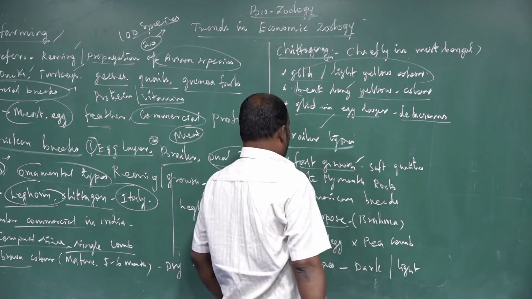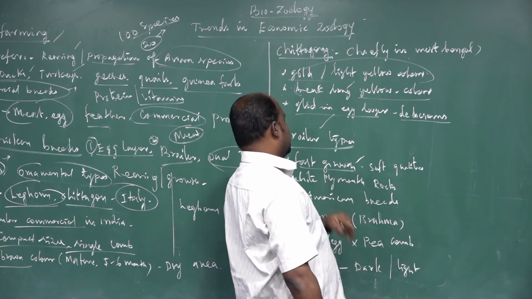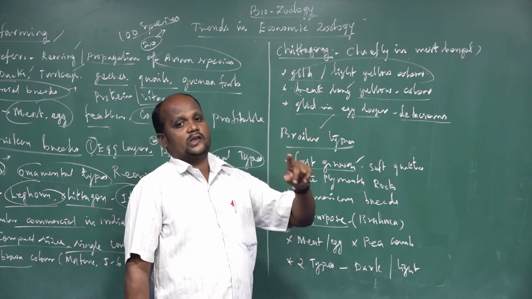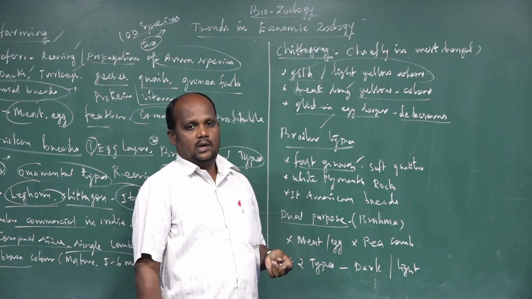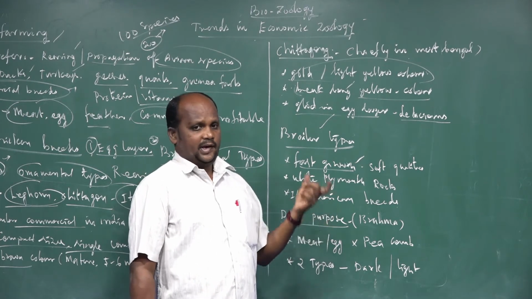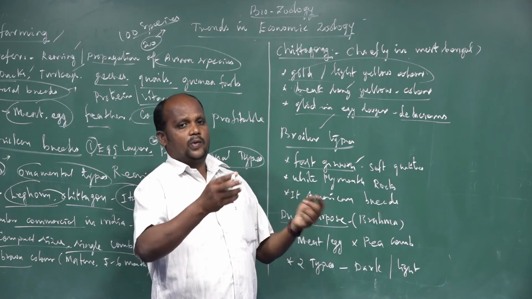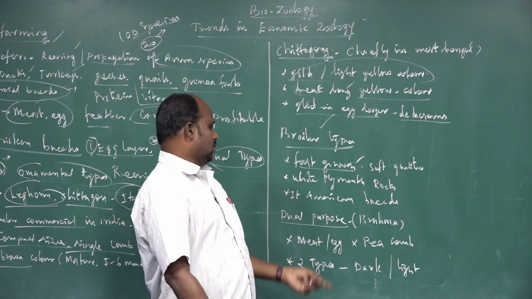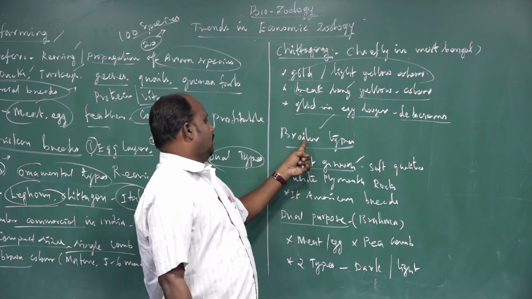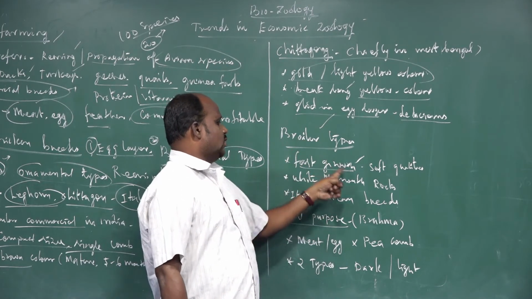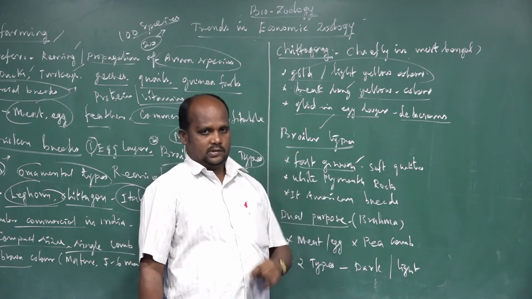White Plymouth Rock is a very familiar one. It does not originate from India; it originates from America. It is an American breed that we import from America to India, and it is commonly grown in all Indian states, used only for broiler production. The name is White Plymouth Rock.